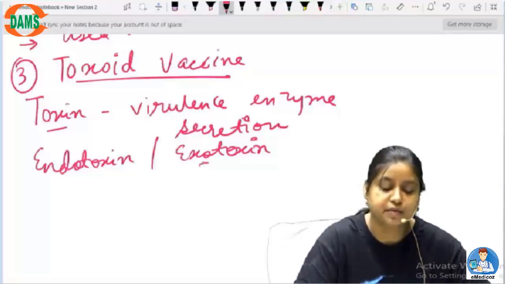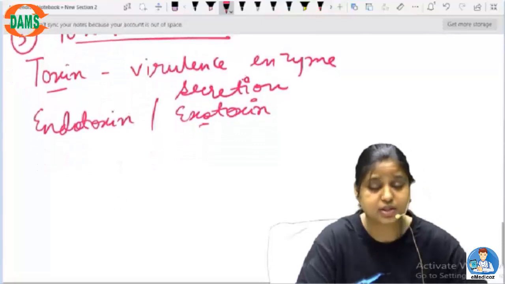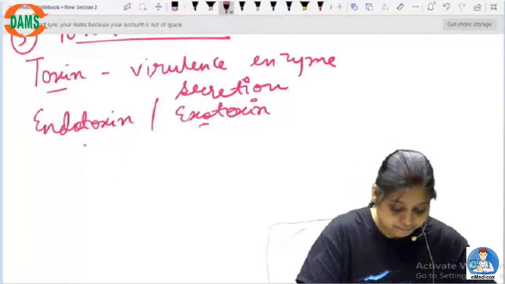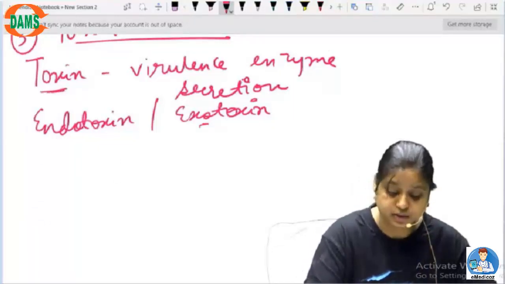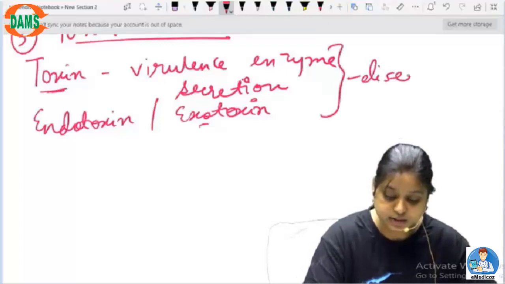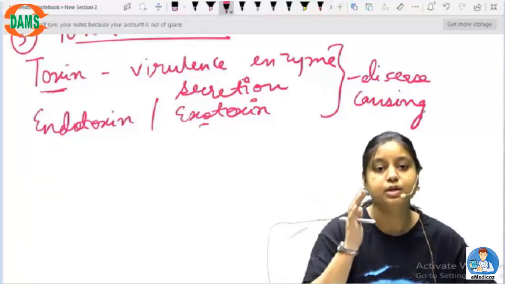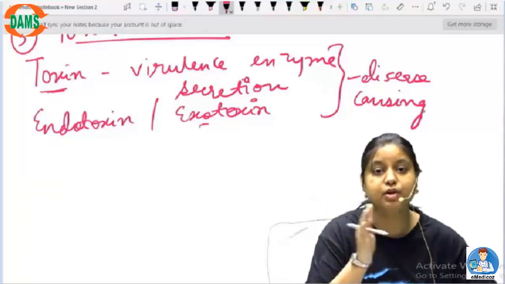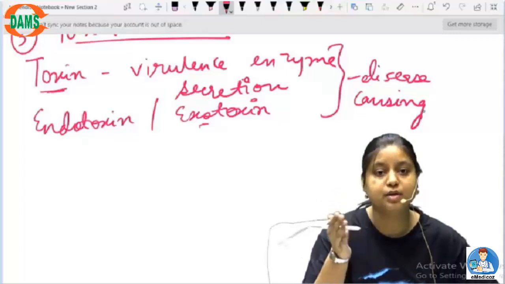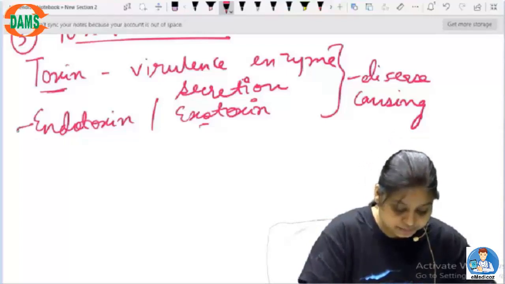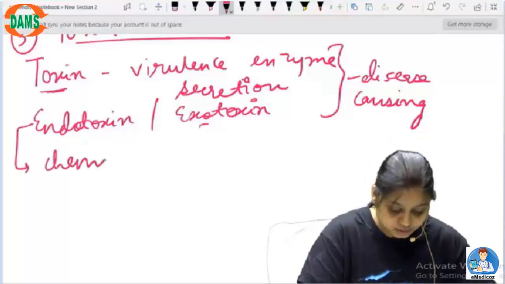Now what is toxoid, and how can a toxin be used as a vaccination? So here it is, again, if it is toxin, it is causing a disease. Okay, it is disease causing. So in order to convert toxin into a vaccine, I have to remove the virulence part, the disease causing part of the toxin, and what I will be doing is chemically inactivating it.